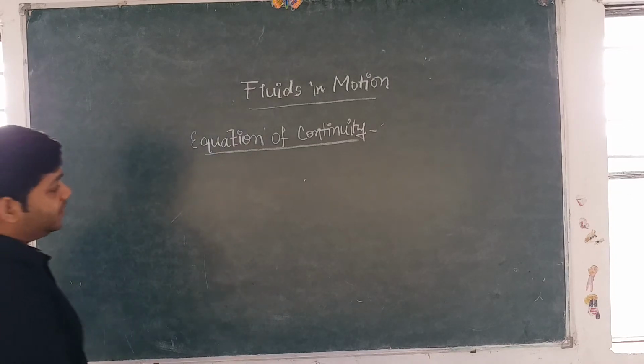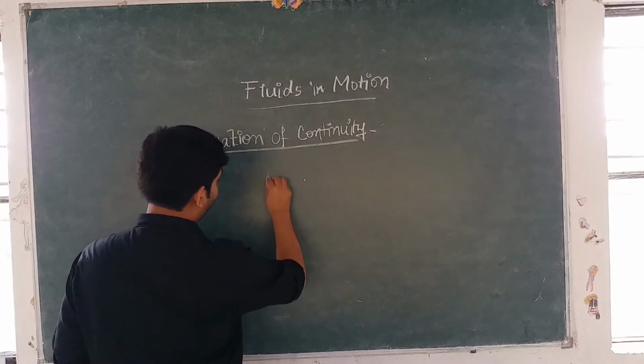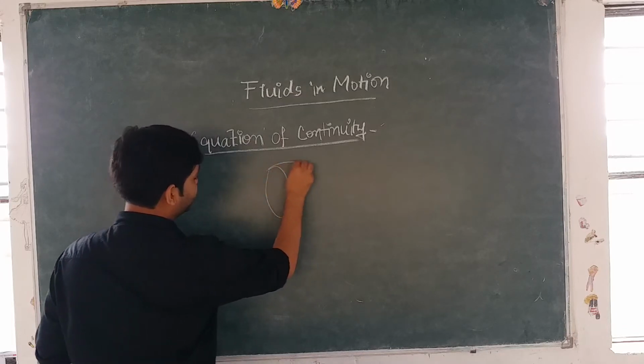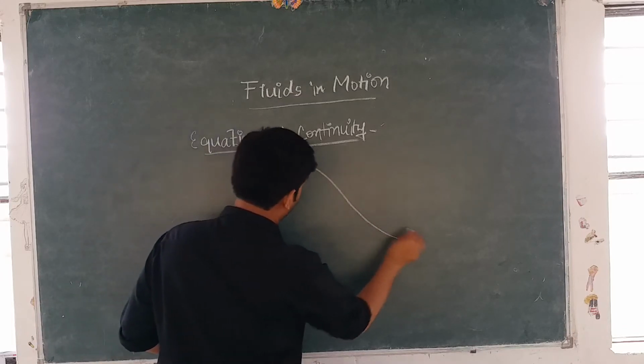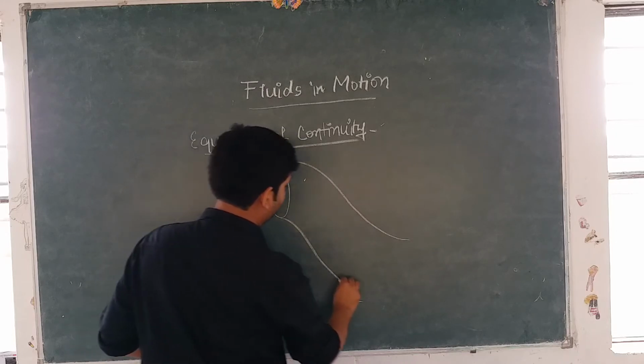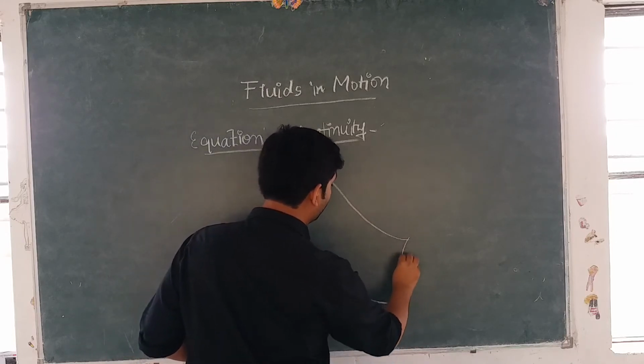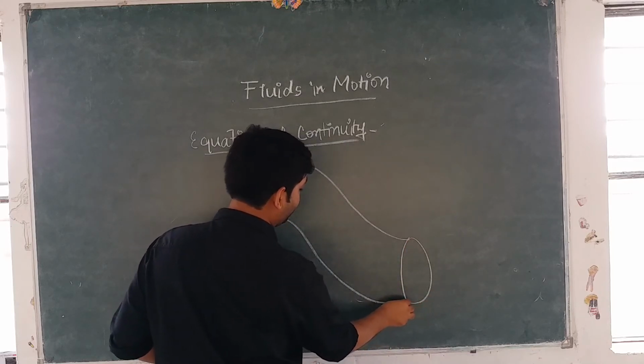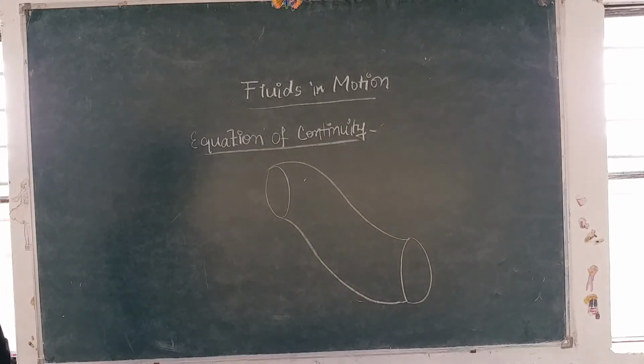Suppose this is a pipe of non-uniform cross section.